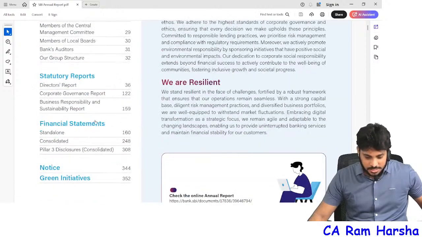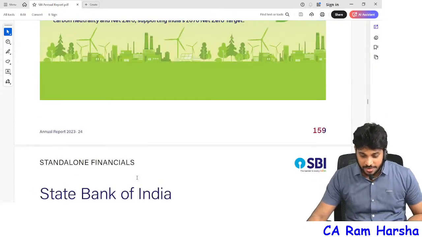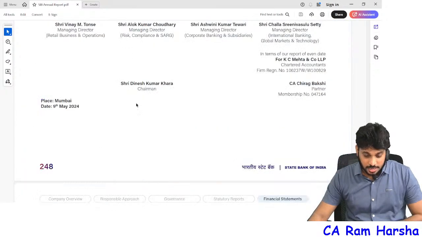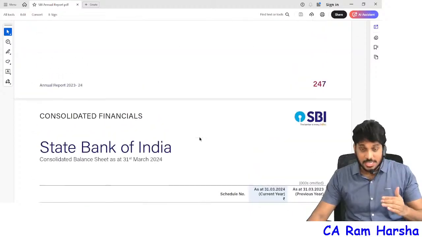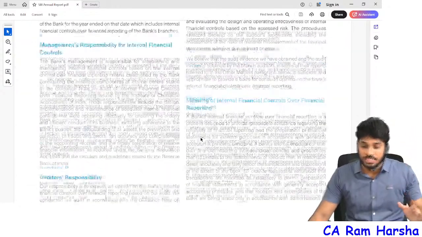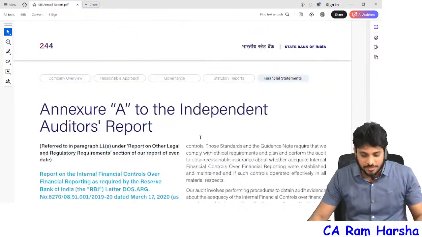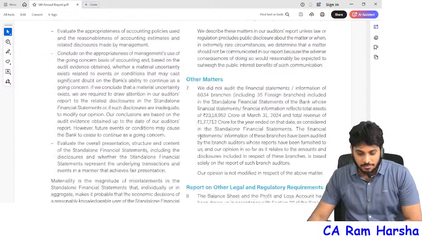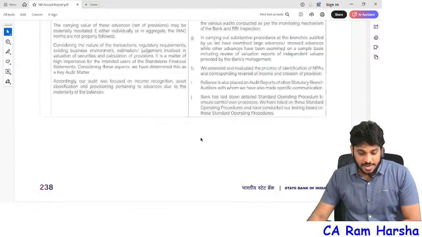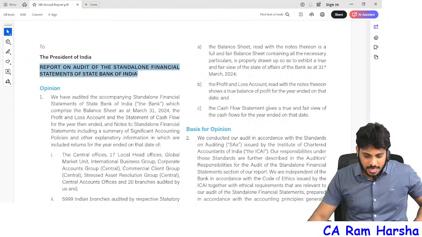In this, I want to go directly to the standalone financial statements. You see, these are the standalone financial statements of State Bank of India. Just a minute, let me go to the consolidated financials. Above that, this is the consolidated balance sheet. Above this balance sheet, there is an audit report on standalone financials. First the balance sheet, P&L and notes are given, then the audit report on standalone financials is given. This is the audit report of State Bank of India. You see, this is the auditor's report on the standalone financial statements. See how lengthy the audit report is. You see here, report on audit of standalone financial statements.